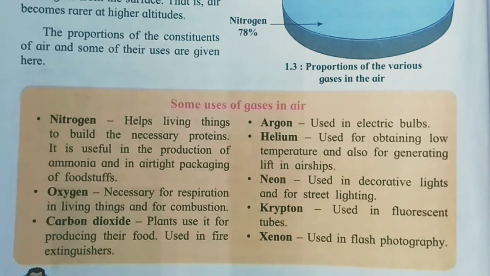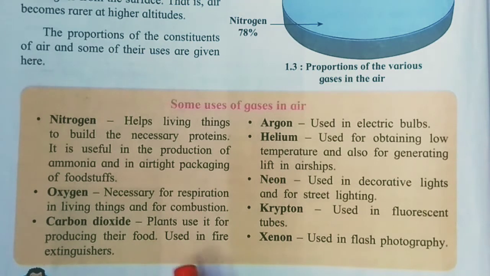Okay, now oxygen. What is the use of oxygen? Necessary for respiration in living things and for combustion. So oxygen is also required for our respiration. We breathe because of the oxygen, and we can live properly. And also combustion, for getting a fire. Without oxygen, fire cannot burn. You cannot burn anything without the help of oxygen.